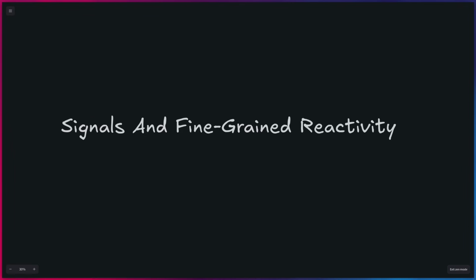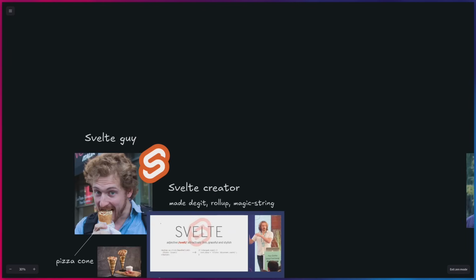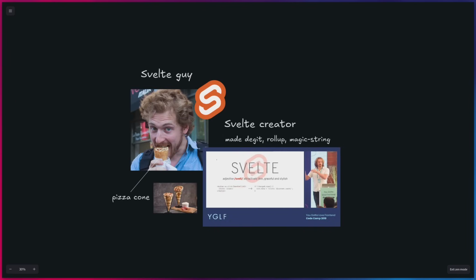Alright, so let's talk about signals and fine-grained reactivity. So here we have the creator of Svelte, Rich Harris. Yes, this is a pizza cone, I had to point it out because everyone gets it wrong. And not only is he the Svelte creator, he made Degit, Rollup, Magic String and so on. So he's really prolific. And in 2019 he made one of the best talks about rethinking reactivity where he introduced Svelte 3, the version of Svelte that became mainstream.